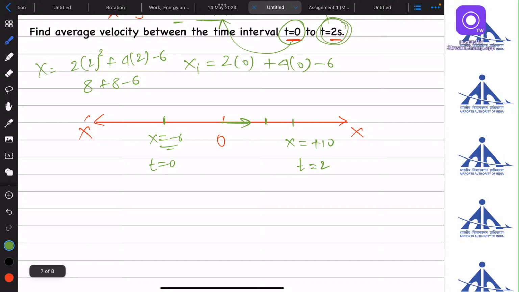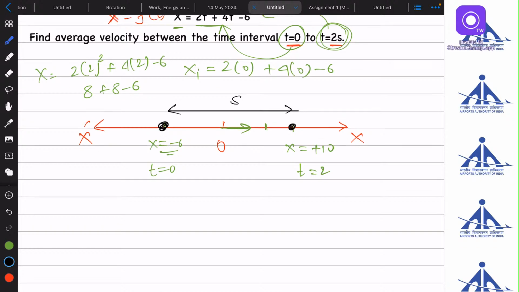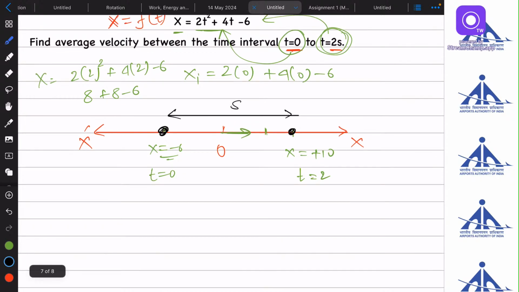So now, what is the displacement of the body? At t equals 0, the body is here. At t equals 2, the body is here. This is the displacement of the body, the final value minus the initial value. If this is plus 10 and this is minus 6, the displacement is how much? Final value minus initial value.